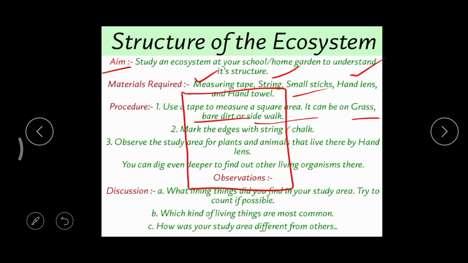So all the four sides should be having what length? There is 1 meter. Now what do you call this? This is called a square meter. In this way, with the help of this measuring tape, we have to measure, and then here at the corners like this, we can insert sticks or some rods.